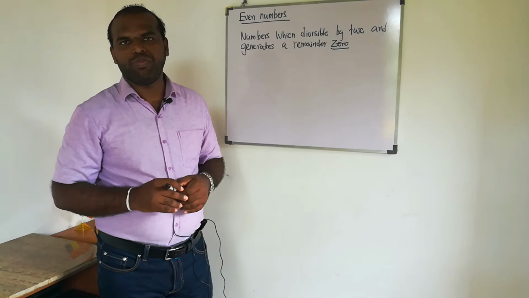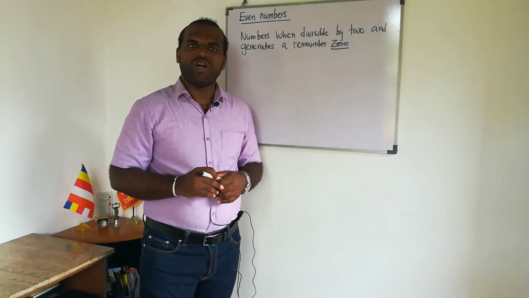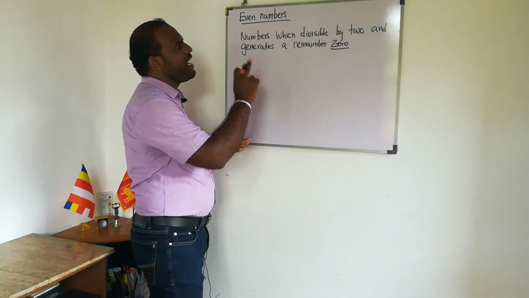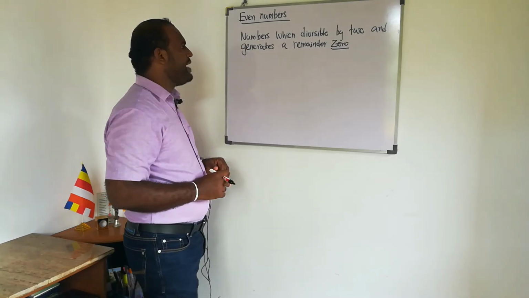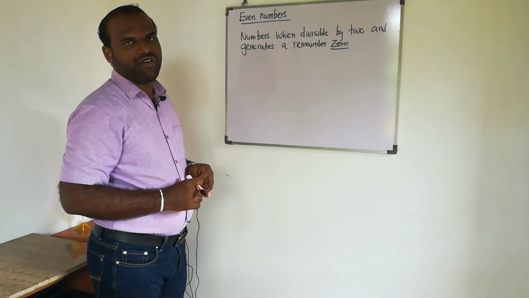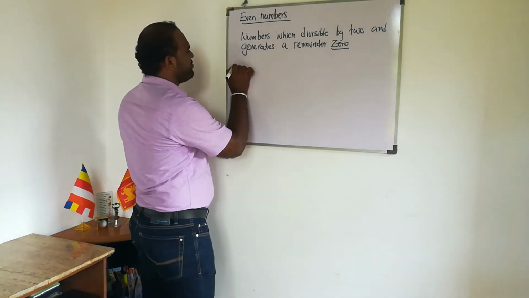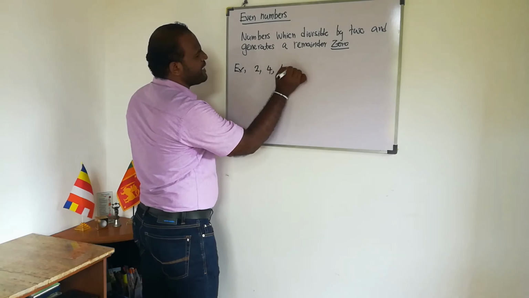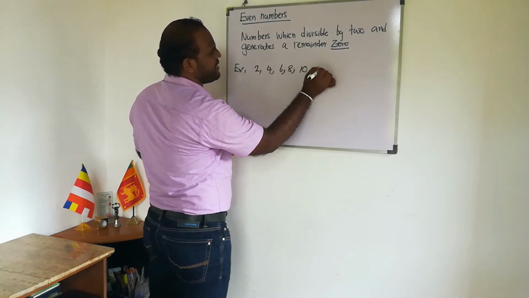Now I'm going to talk about even numbers. What are even numbers? Numbers which are divisible by 2 and generate remainder 0. For example, 2, 4, 6, 8, 10.